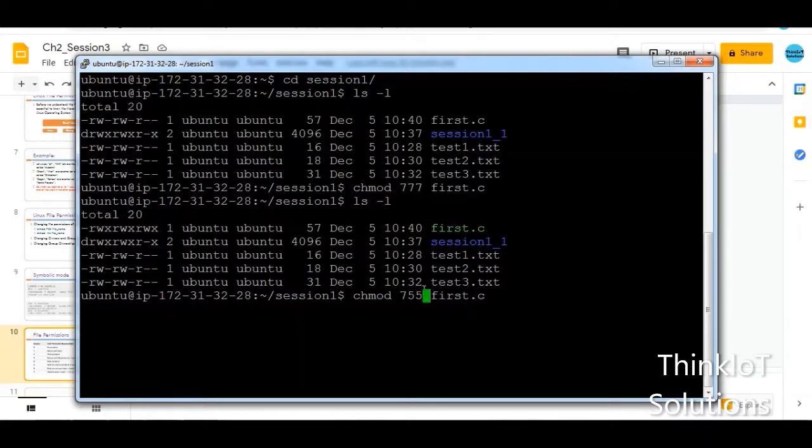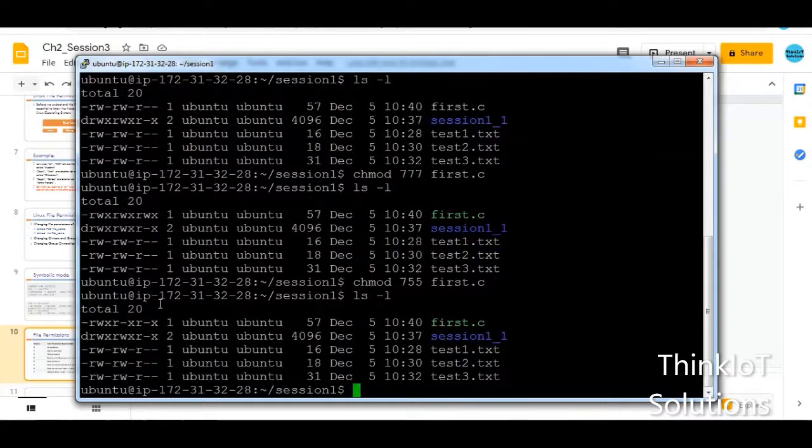That is why I'm giving 55. Now when I press enter, and again I will type ls space -l, you can see that for the first it is read write execute, read and execute for the group, and read and execute for others. So because I gave 755, I am able to change the permissions according to what I've given.